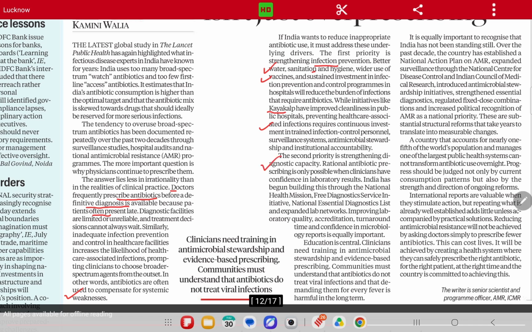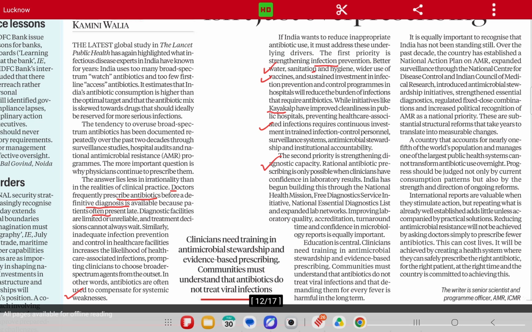Second priority is strengthening diagnostic capacity. In the previous lines, I told you that doctors should first prescribe a diagnosis, and after the reports come, decide based on the reports. But number one, there are very few diagnostic facilities, and those which are available cannot all be trusted.